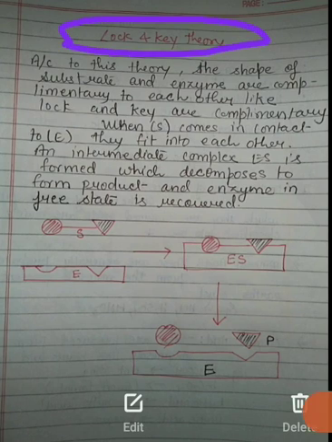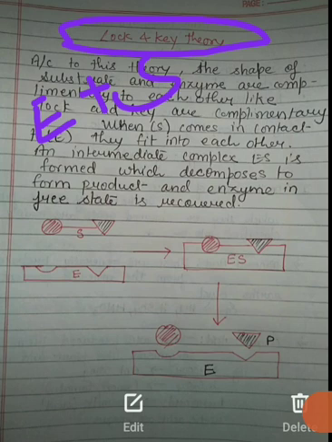According to this theory, the shape of substrate and enzyme are complementary to each other. Suppose here is the enzyme and we are reacting it with the substrate. The shape of substrate and enzyme are complementary. Complementary means they will fulfill each other. If they are opposite, they bind together. Suppose the enzyme is like this, then the substrate will be like this. This will fit into it.